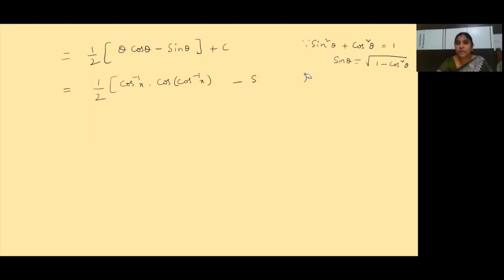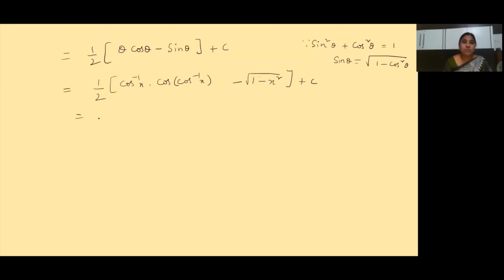So instead of writing this, children, see here what I am trying to do. What is the sin theta value? Under root of 1 minus cos square theta. So here I can write it as under root of 1 minus cos square theta. What is cos theta? Cos theta is nothing but x. So in place of cos square theta I can write x square. Isn't it understood, children? Plus c.